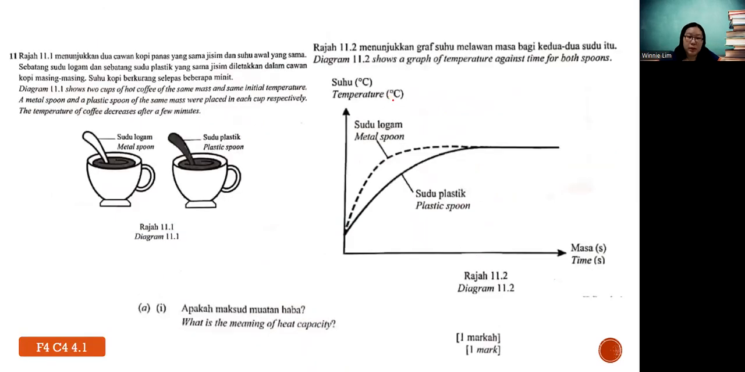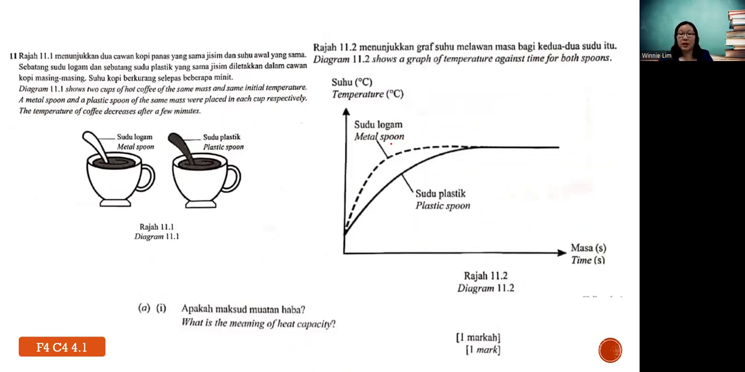So we go to the last question. The last question is in Form 4, chapter 4, 4.1, thermal equilibrium, and later on have some idea on specific heat capacity as well. Diagram 11.1 shows 2 cups of hot coffee of the same mass and same initial temperature, and a metal spoon and a plastic spoon of the same mass were placed in each cup respectively. The temperature of coffee decreases after a few minutes. Then diagram 11.2 shows a graph of temperature against time.